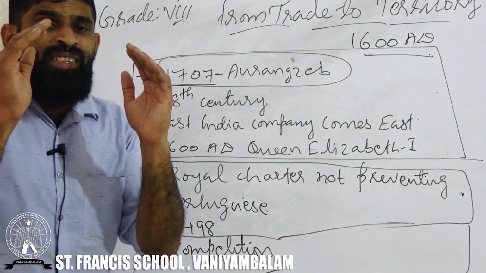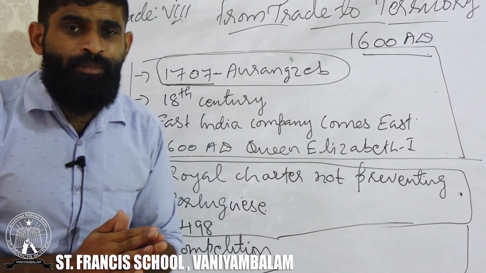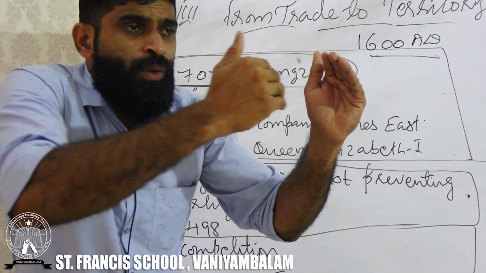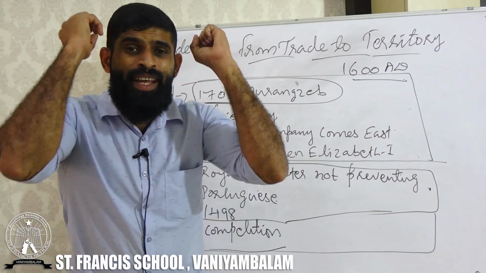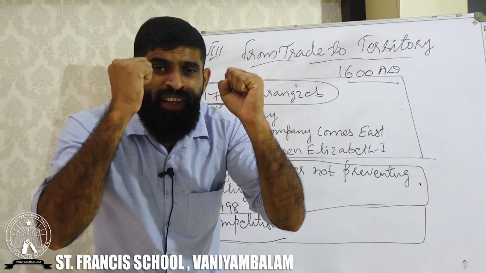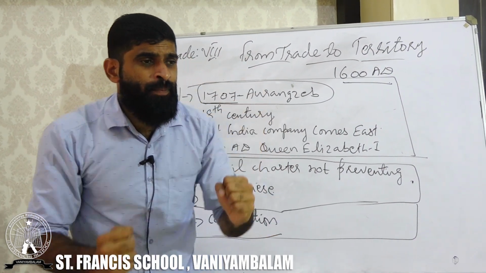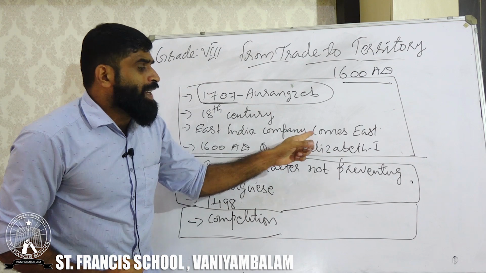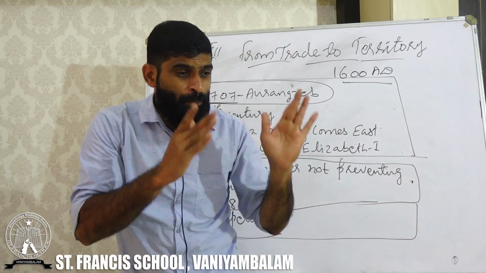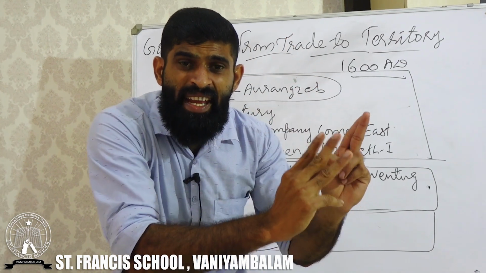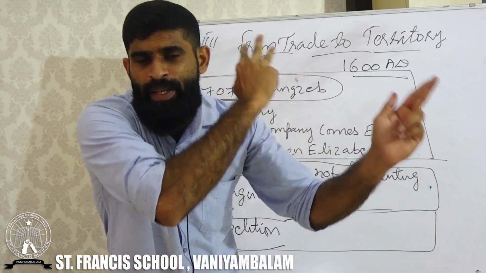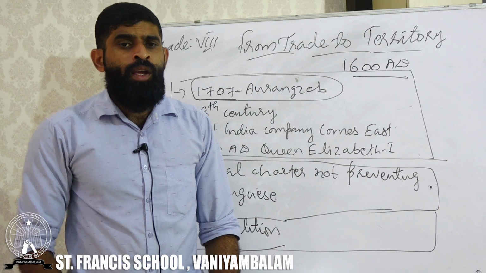Okay, the British East India Company, they were coming from Britain to India. Their benefit or their aim was, our Queen Elizabeth I had given permission to the British East India Company. Why, do you know?